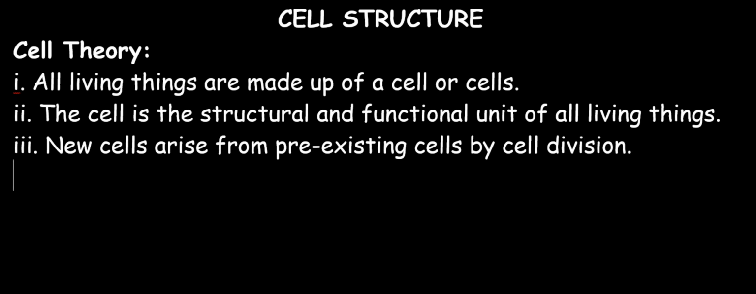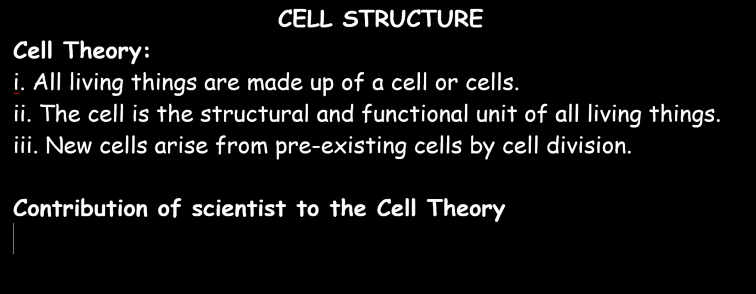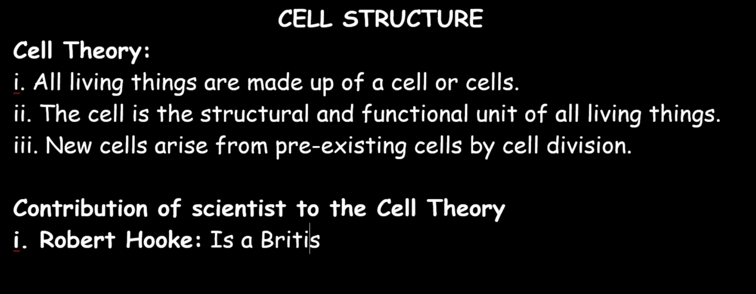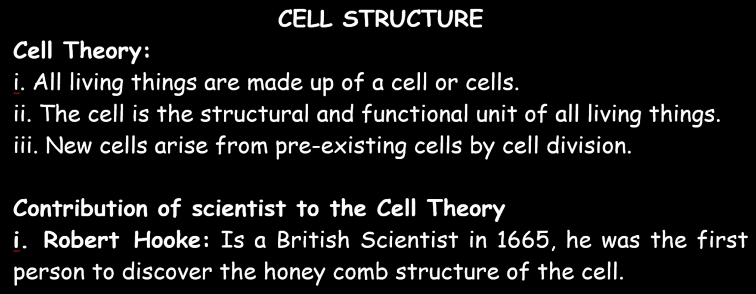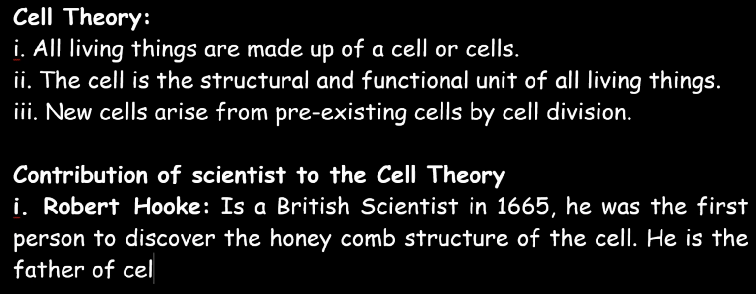Let us look at the scientists that contributed to the cell theory. First one we will look at is Robert Hooke. Robert Hooke, a British scientist, in 1665 discovered the honeycomb structure of the cell. He is seen as the father of cells. This is because he is the first person that discovered the honeycomb structure of cells.